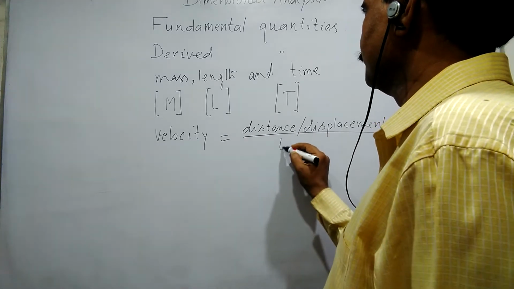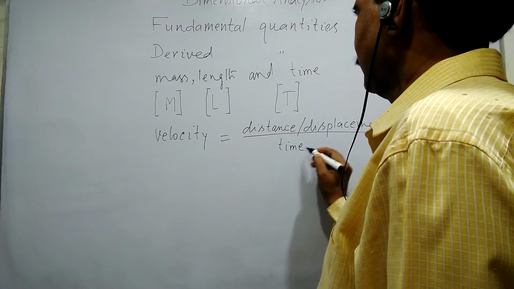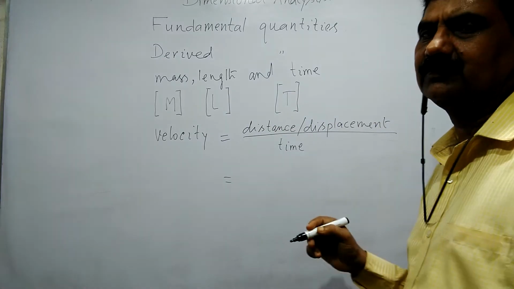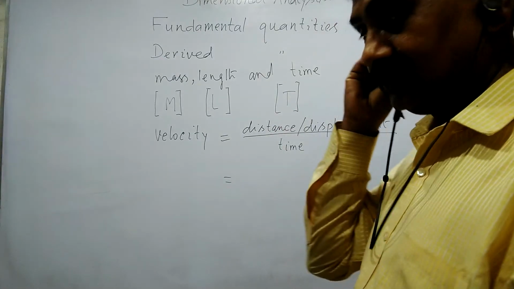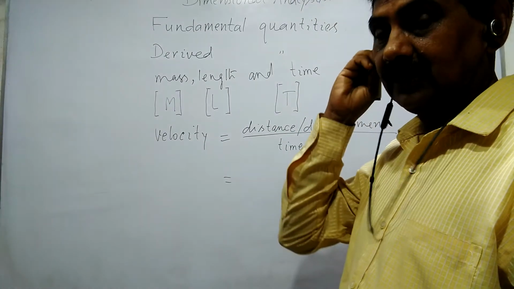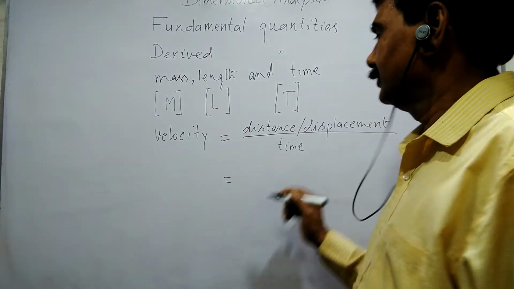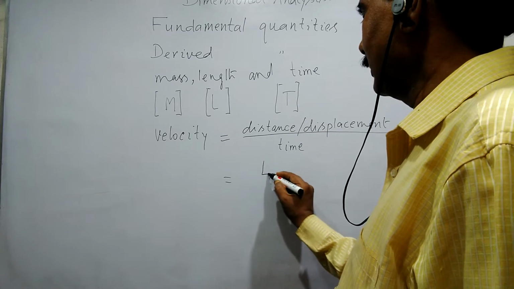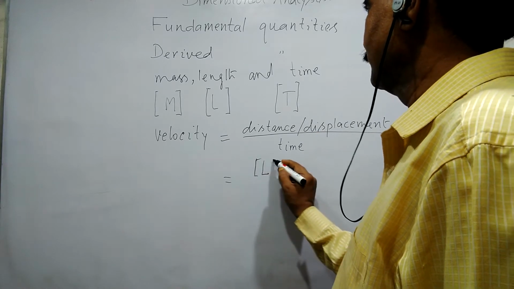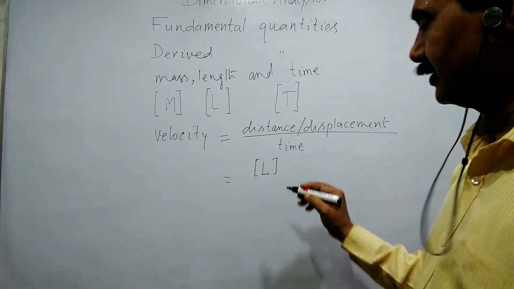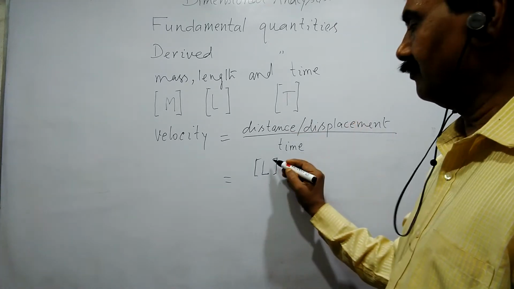Then what do we do? This distance or displacement is a quantity measured in length. So we write here L, L for distance. What is the power here? Only 1.